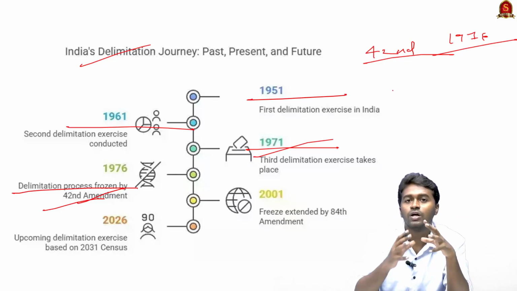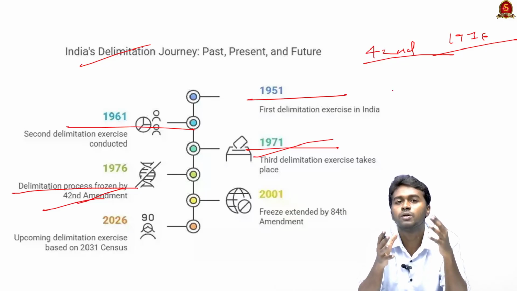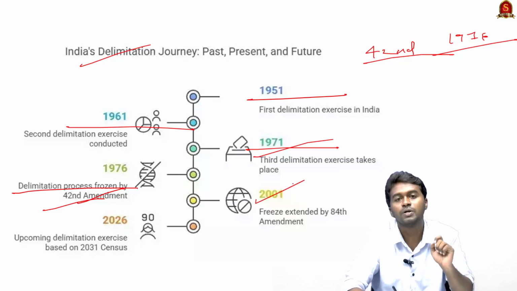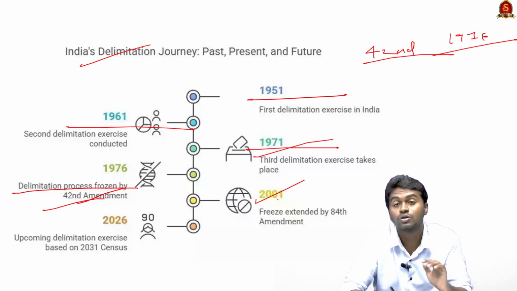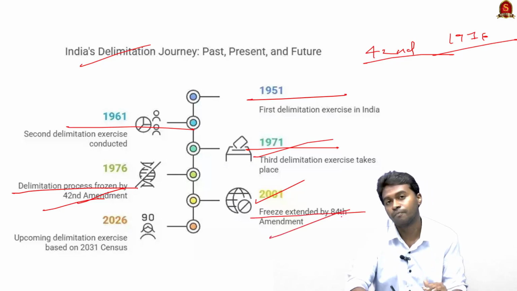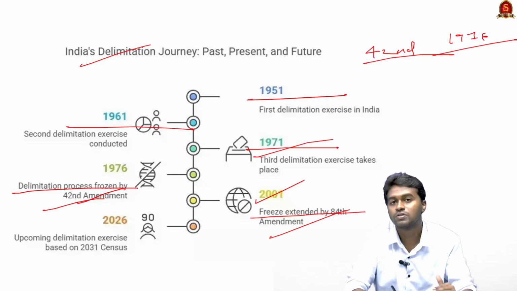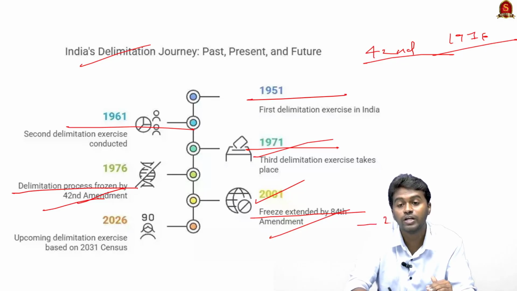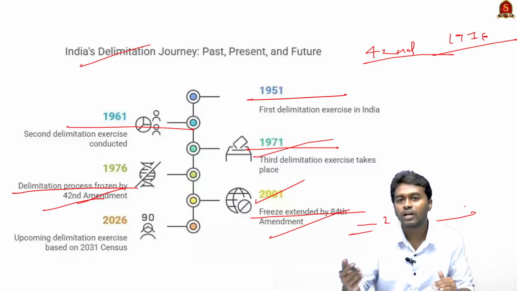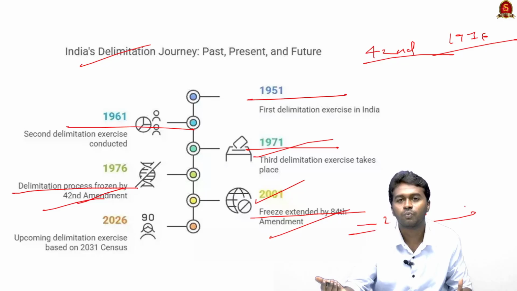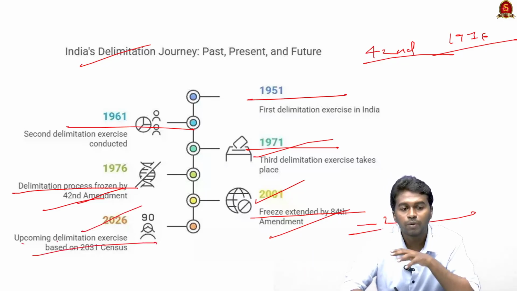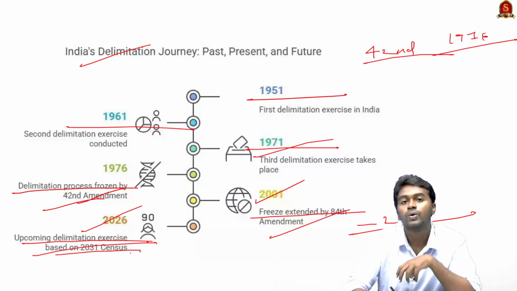So this widened the demographic difference between the southern states and the northern states. And you can see that the fourth delimitation happened based on the 2001 census, and in 2002 the 84th Amendment further postponed or froze the delimitation exercise till 2026. Now the government is planning to conduct another delimitation, and we are expecting that the upcoming delimitation exercise will be based on the 2031 census.